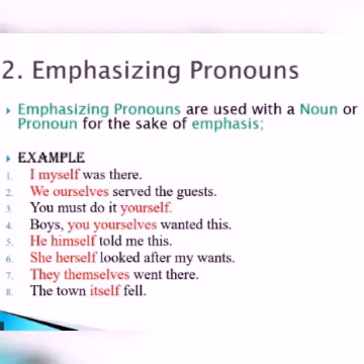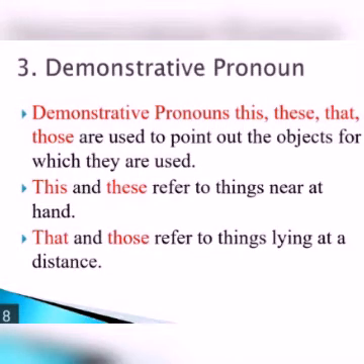Okay. So like that. Let us move into the third kind of pronoun, which is demonstrative pronoun. What is demonstrative pronoun? Demonstrative pronouns, this, these, that, those, are used to point out the objects for which they are used. When we use the words this and these, the things are near at hand. If the things are little far away from us, we say that and those.